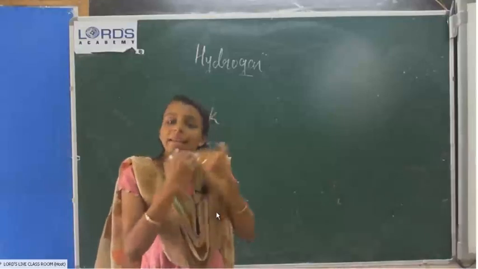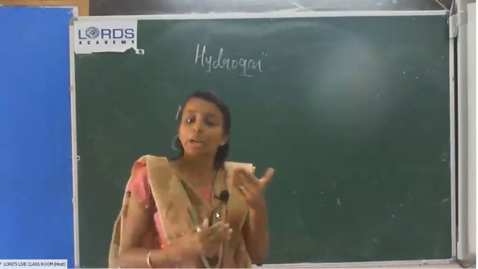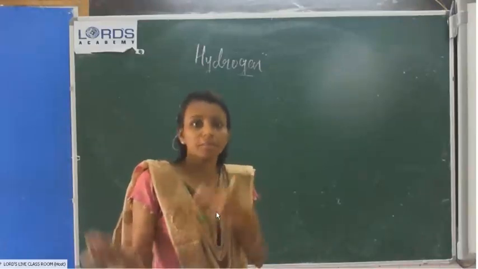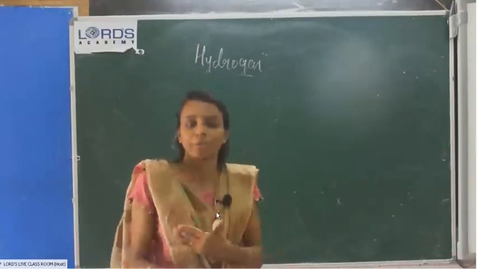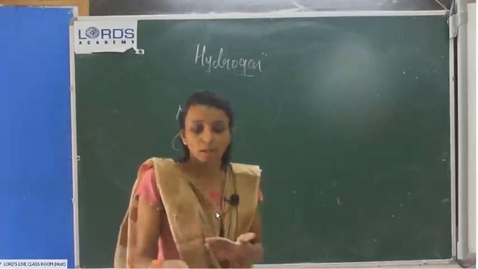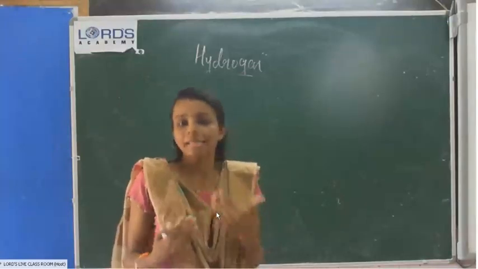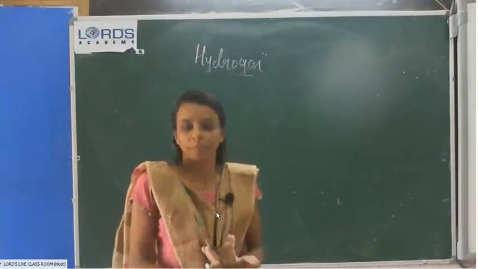If you react lead with an acid like hydrochloric acid or sulfuric acid, it will produce its salt. With sulfuric acid, lead sulfate will form; with hydrochloric acid, it will form chlorides. It does not react effectively with acids, therefore we are not using lead.